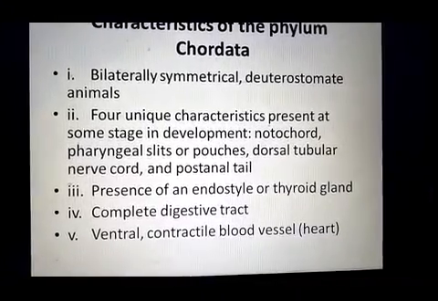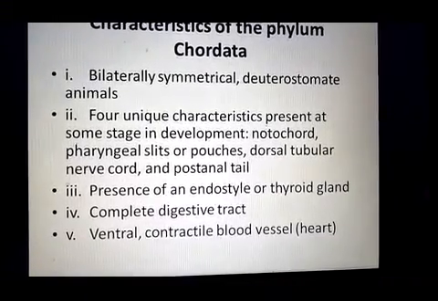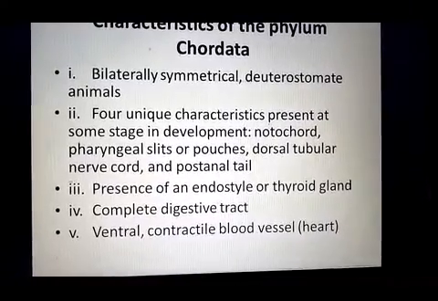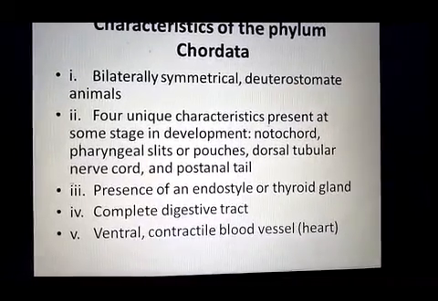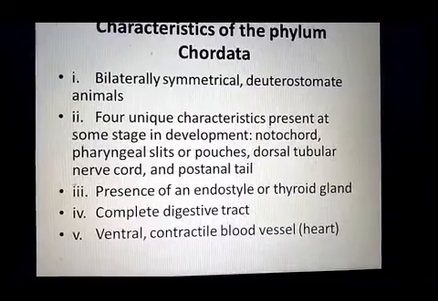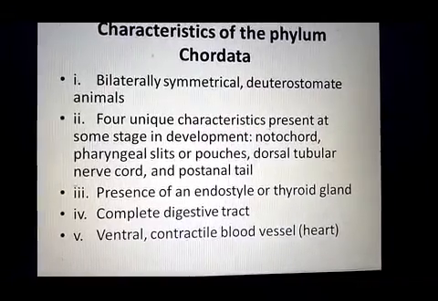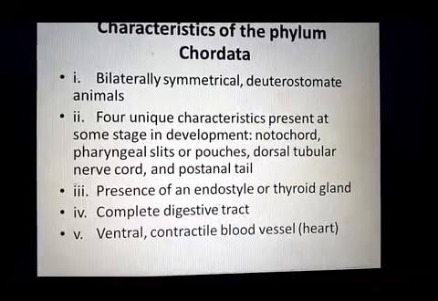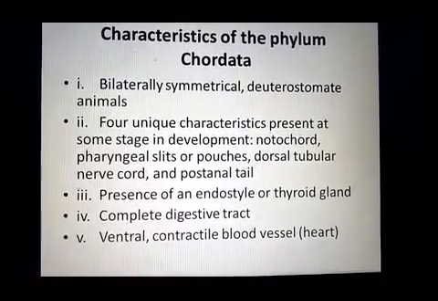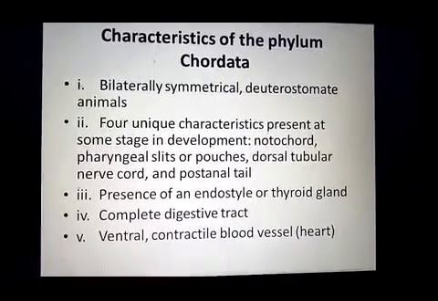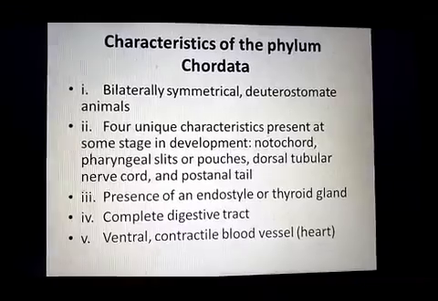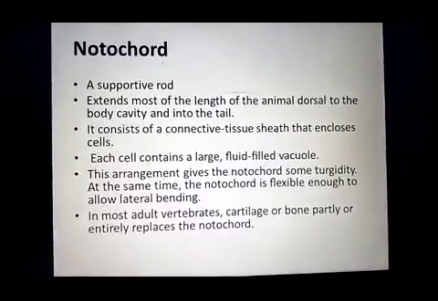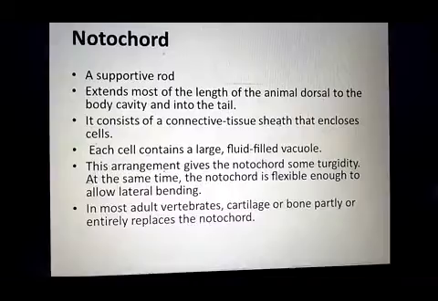The third characteristic is the presence of the endostyle or thyroid gland. Next is the complete digestive system, which consists of the mouth and different other parts and ends at the anus. And the last one is the ventral contractile blood vessel, which is called the heart, so the circulatory system is present in phylum Chordata.